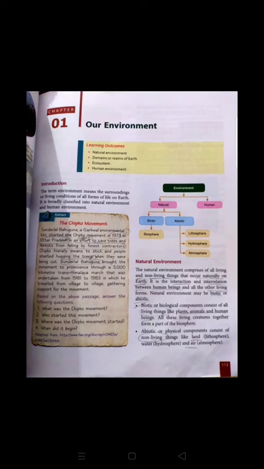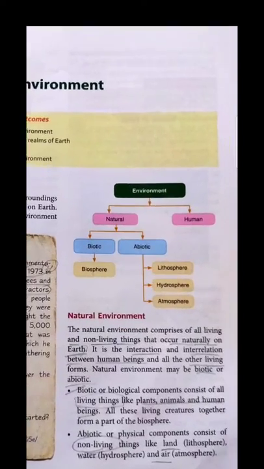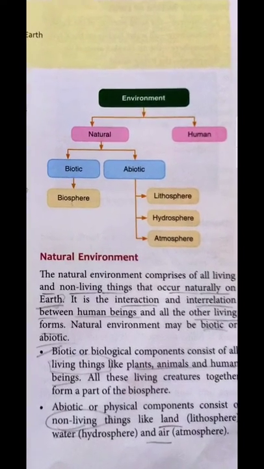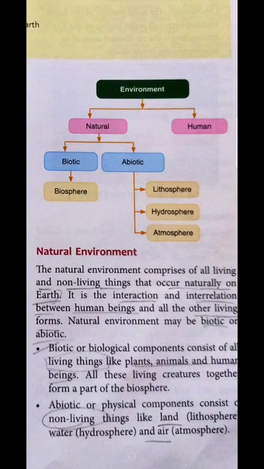And moving further, now we are going to discuss the different types, or we can say the classification, of environment. The environment is further classified into two types. The first one is natural environment and the second one is human environment. The word natural is quite clear. It means the thing which occurs naturally. The things which occur naturally in our environment are called the natural environment.